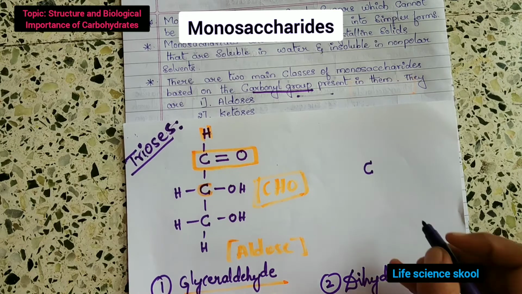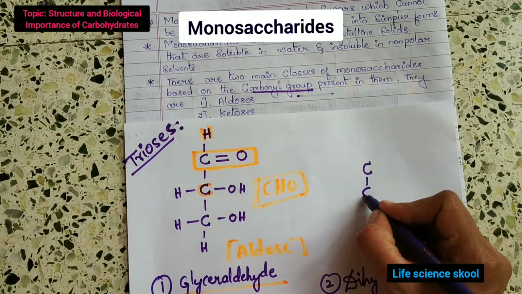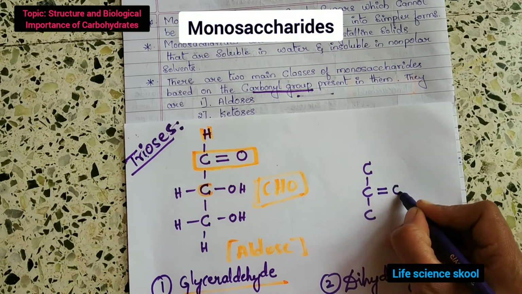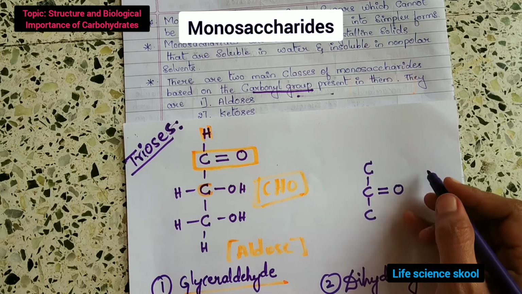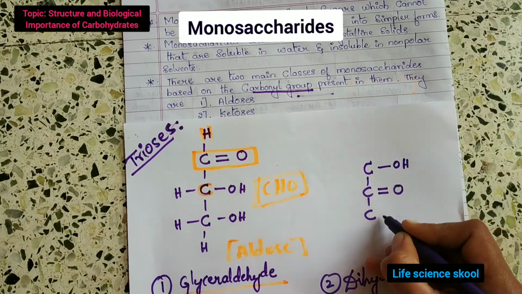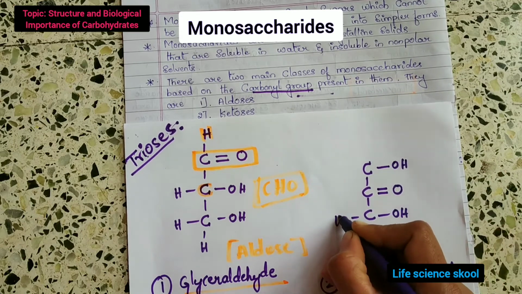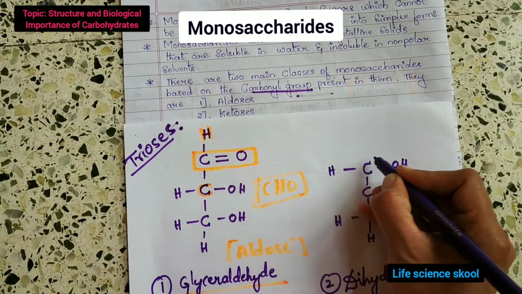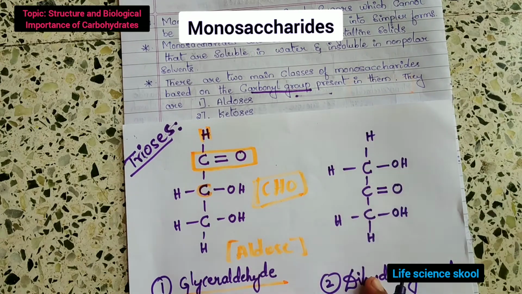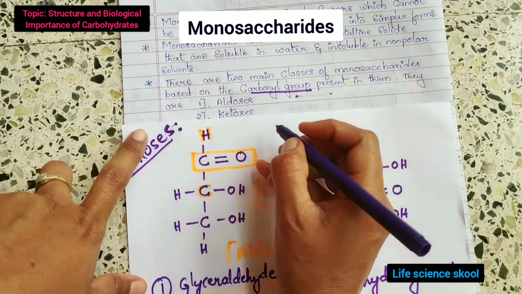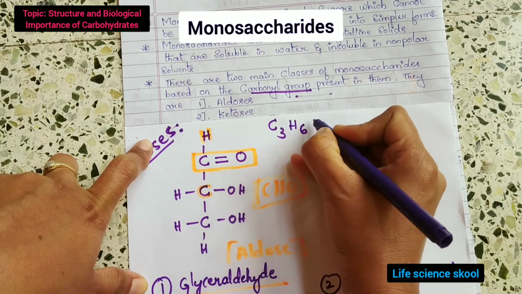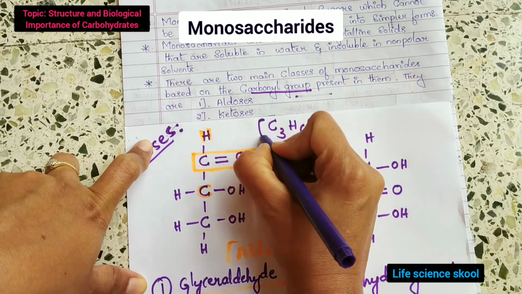Look at whether it is aldose or ketose. 3 carbons, and in the second carbon atom the carbonyl carbon is present, and this is OH and this is OH, and the rest is H. The formula for this is C3H6O3.